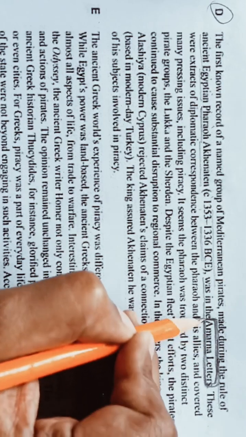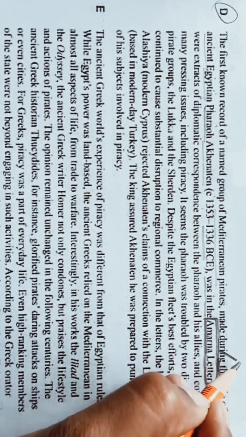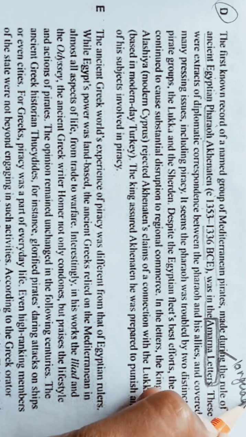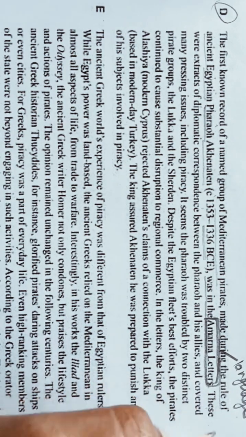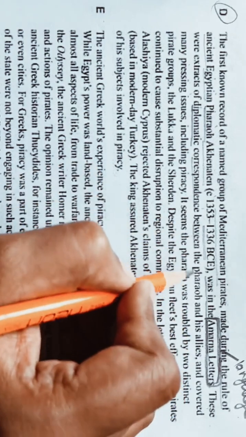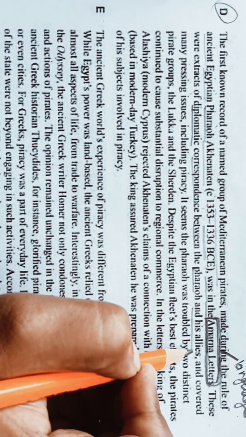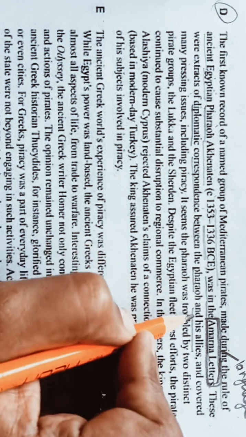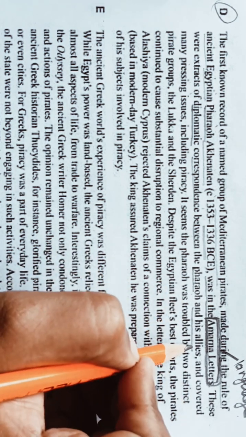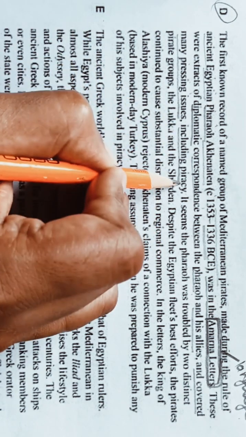So this is some kind of language they are saying, okay. These were extracts of diplomatic correspondence between the Pharaoh and his allies. So Pharaoh and his alliance means Pharaoh and his supporters, and covered many pressing issues including piracy.